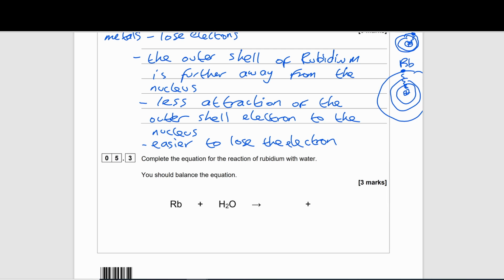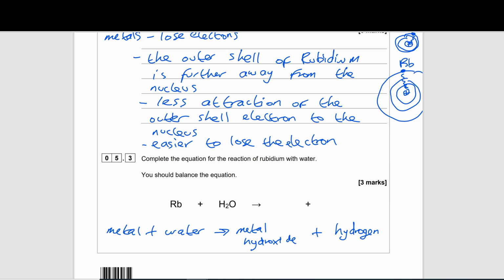Question 5.3. Complete the equation for the reaction of rubidium with water. You should balance the equation. Okay, so what we first have got to remind ourselves then is we've got a metal, so it's a general formula here now. Metal plus water, what do we get? Well, if we react metal with water, we're always going to get two things. We're going to get a metal hydroxide and we're going to get hydrogen.